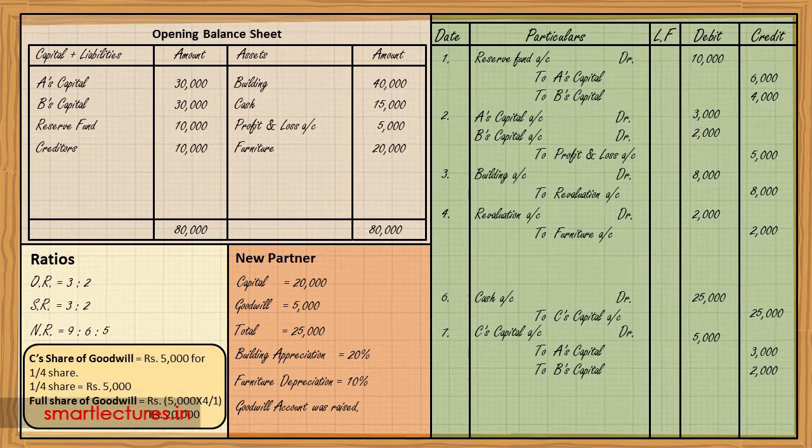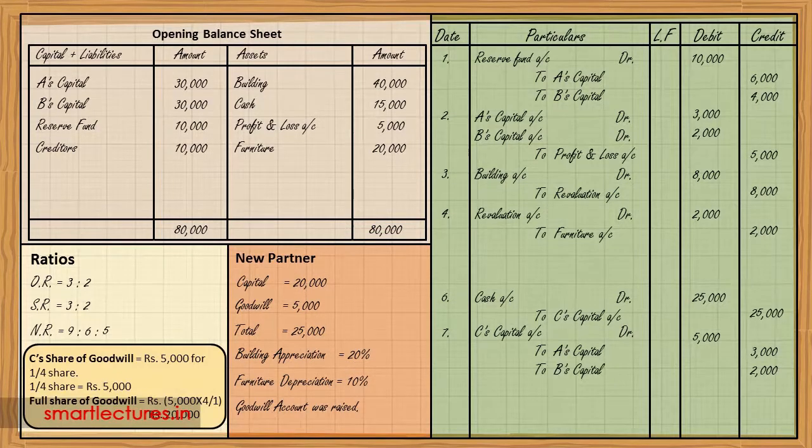So the full value of the goodwill will be equal to 5,000 into 4/1, that is 20,000 rupees. It means the full value of the goodwill is at present rupees 20,000. That's why C was asked to bring rupees 5,000 for 1/4 share. So we have to create goodwill account by rupees 20,000.